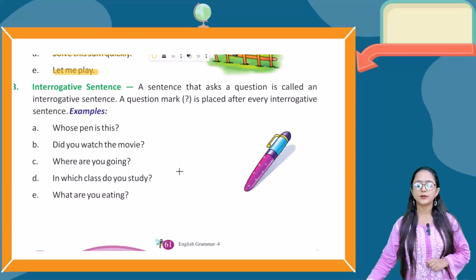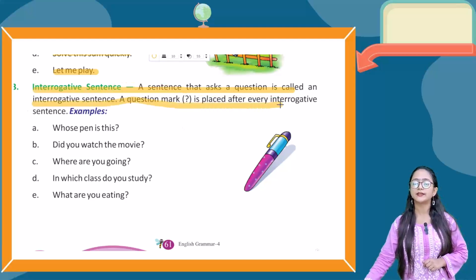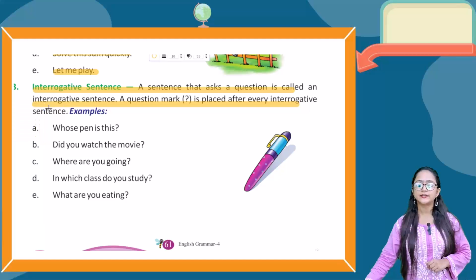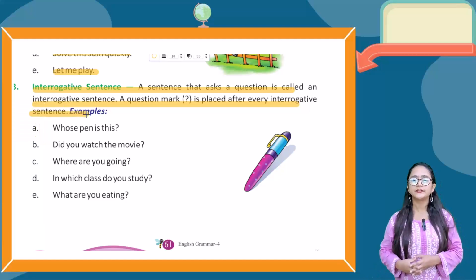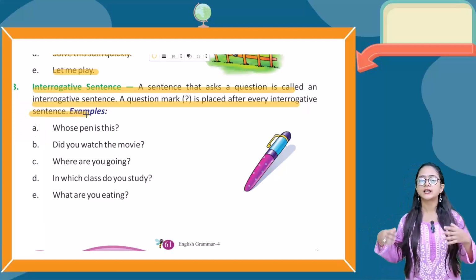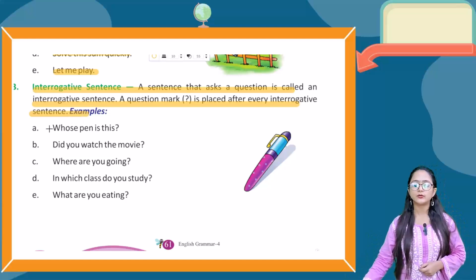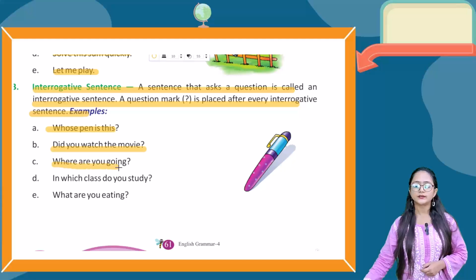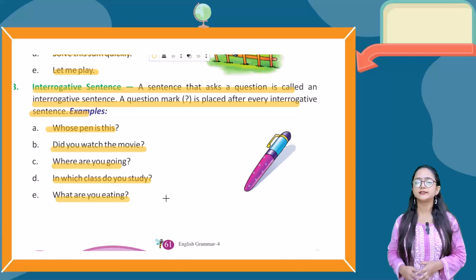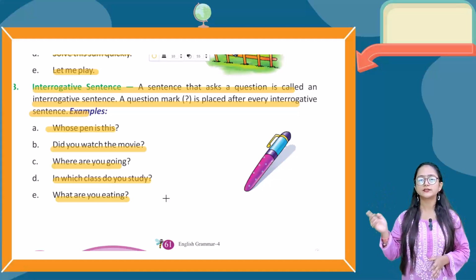Now let's talk about another type of sentence, that is the interrogative sentence. A sentence that asks a question is called an interrogative sentence. A question mark is placed after every interrogative sentence. So basically in an interrogative sentence there is a question mark because it is asking something. Okay, for example: Whose pen is this? Did you watch the movie? Where are you going? In which class do you study? What are you eating? So here you can clearly see the question mark at the end of the sentence and the first letter should be capital.